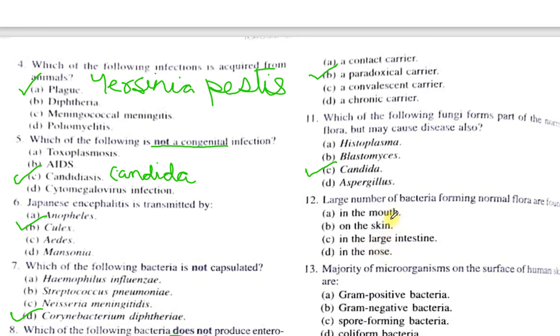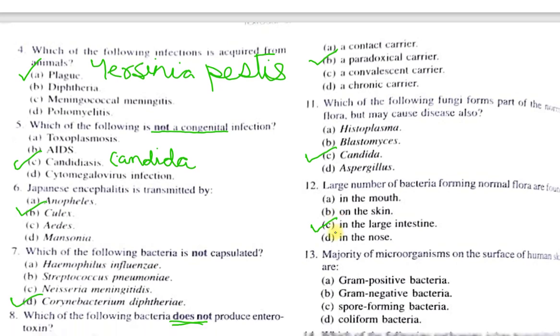Flora is present on the skin and on mucosal surfaces like the mouth, nose, large intestine, and urinary tract and genitals. They are not given here, but the flora is also present there. We can say that a large number of bacterial flora are present in the large intestine. So option C, the large intestine, is the correct one.